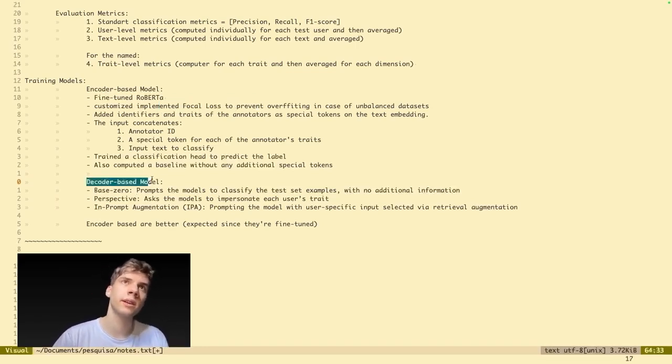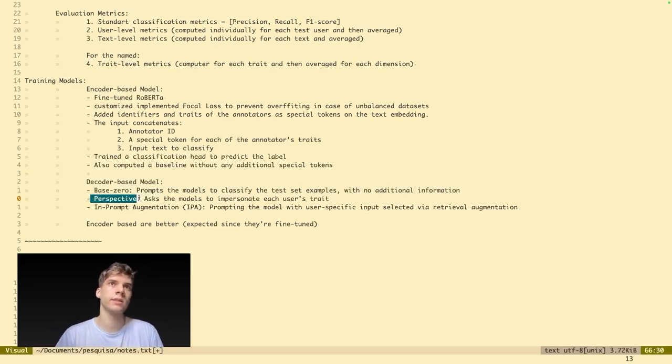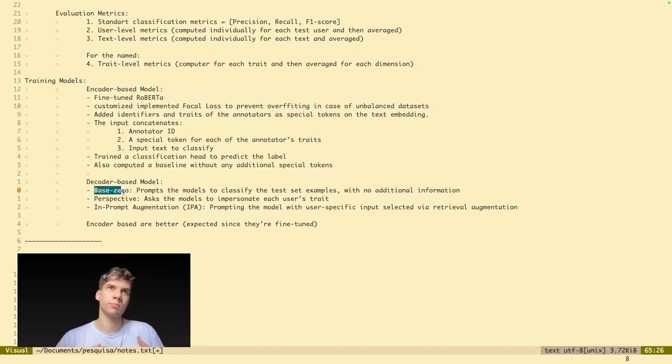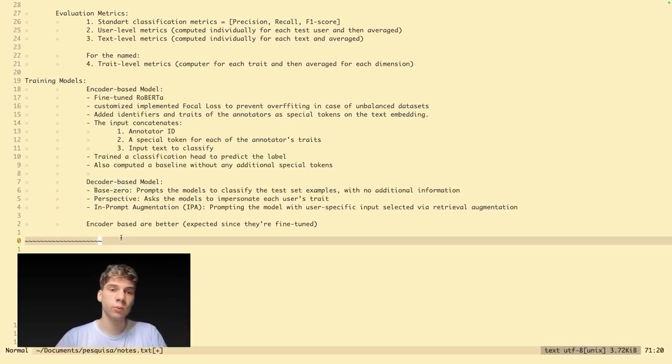For the decoder based, there's also something that I find really cool and important because they use this perspective approach that is basically just adding the context to the prompt that you send to the AI, ChatGPT, Claude, or any other. And I don't use that every day, but it's basically an enhancement of my prompt for questions that need this enhancement, right? Also, there's the in-prompt augmentation. It's basically doing RAG, retrieval augmented generation, I think. And there's the base 0 that is basically a zero shot of the model with no context added, okay? So that was the whole paper.